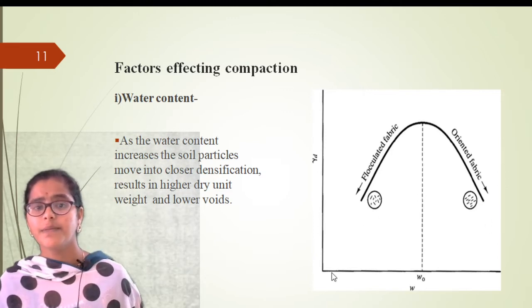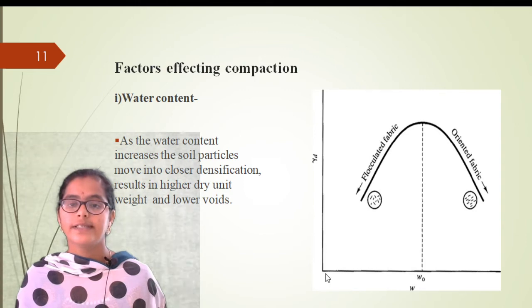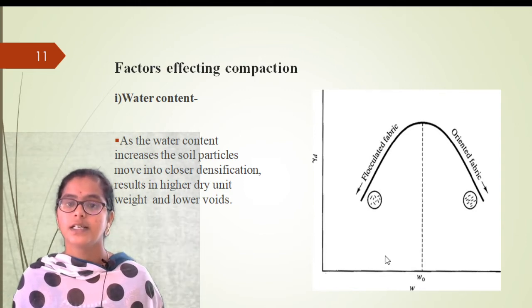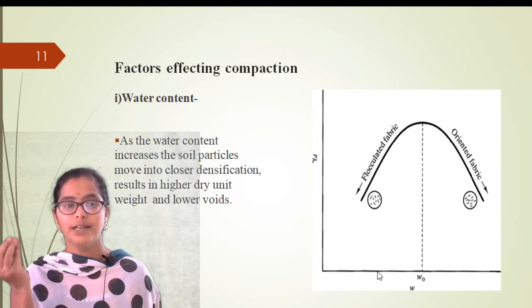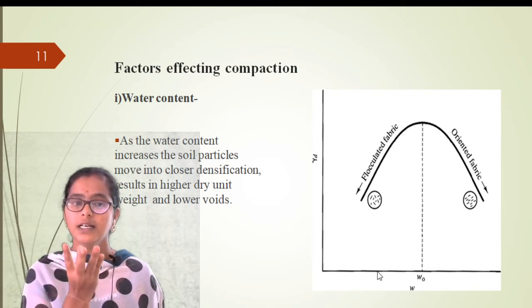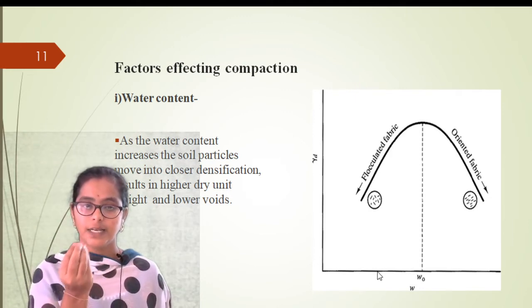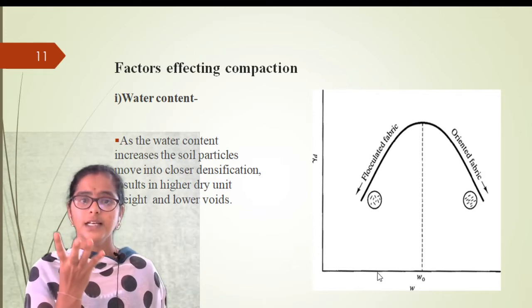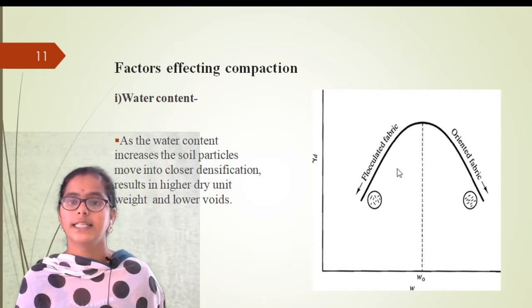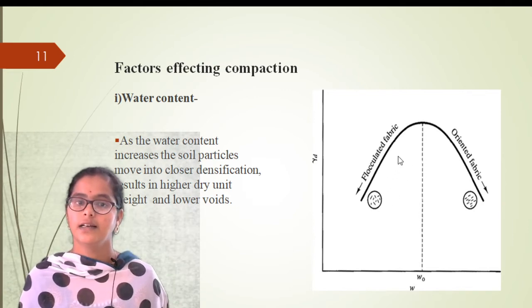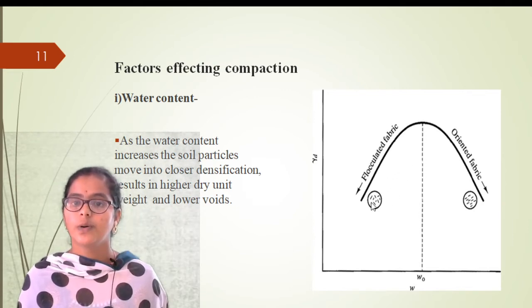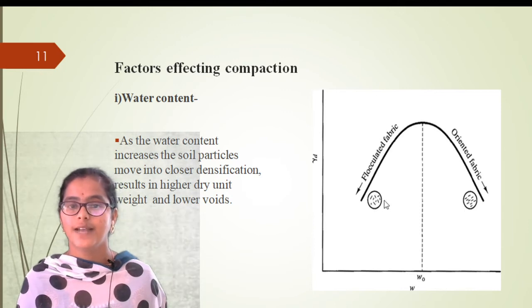What is happening in the beginning? As the water content is increased, the soil particles become loose and there will be movement in the soil particles. That is called flocculated fabric, or flocculated soil. So here the soil is flocculated.